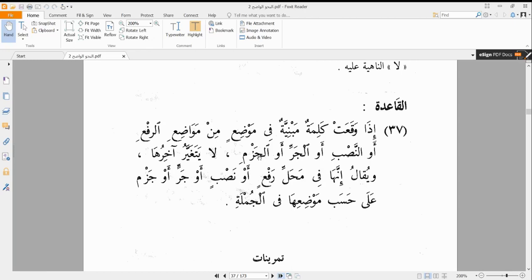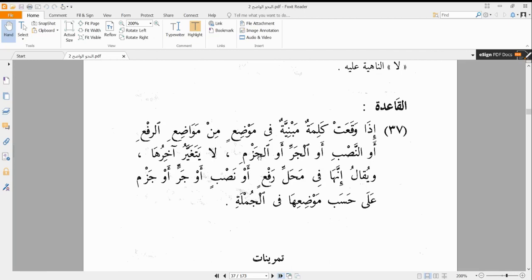La yataghayyaru akhiruha. The last letter does not change, the last haraka does not change to dhamma because of that position where it is staying. The last letter does not change to fatha because of that position where it is staying. It does not change to kasra because of that position where it is staying. But it is staying in a position where something that is raf'un is supposed to stay, even though it is mabniyu and the end does not change.